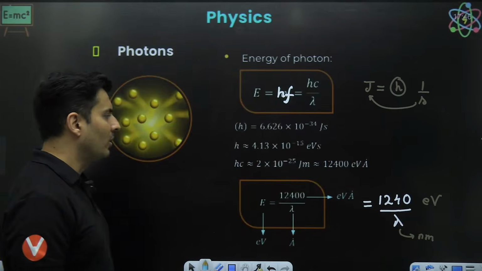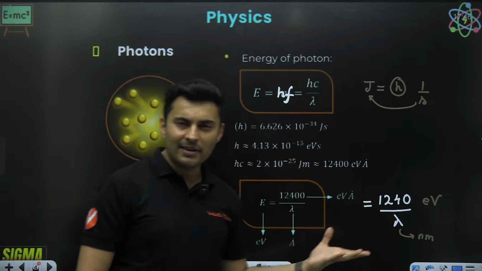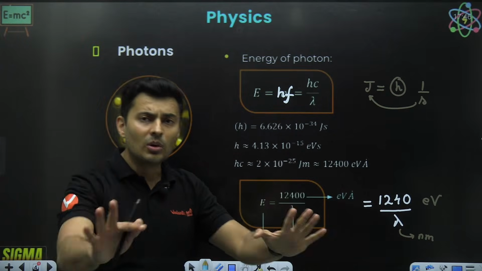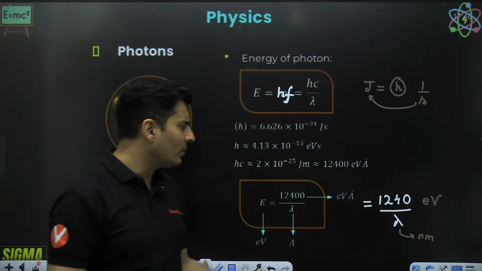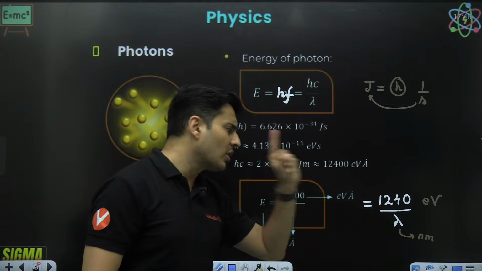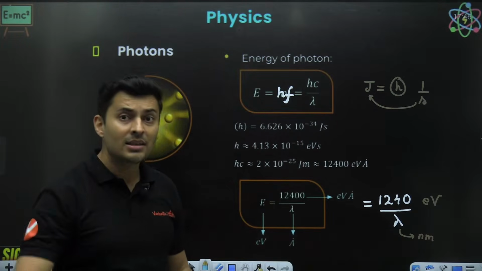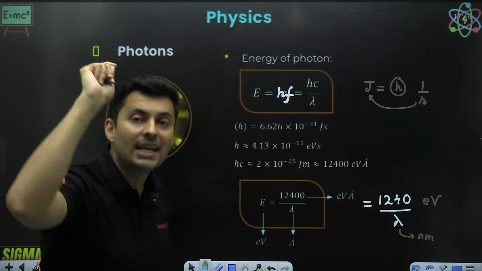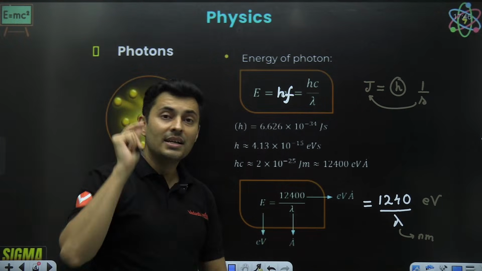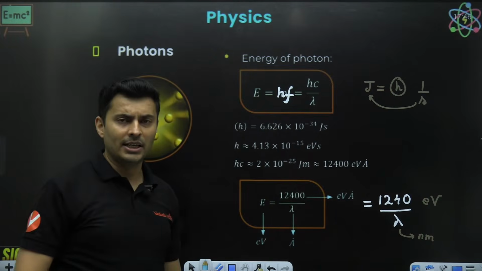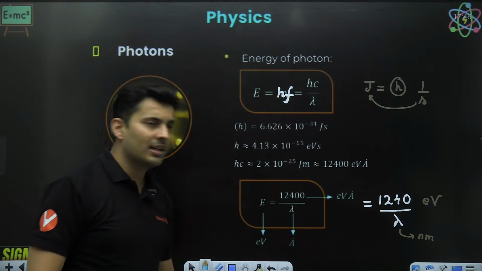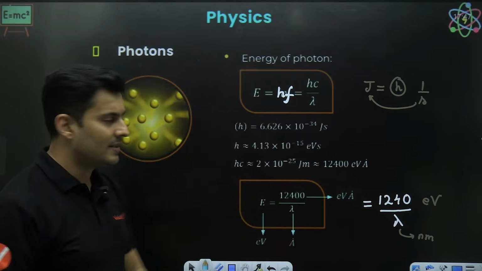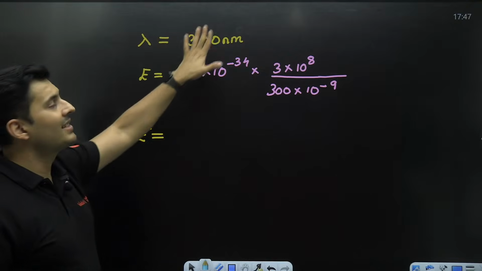So, my dear warriors, whenever you have wavelength given and you do not like the energy in joules, rather electron volt, we will use a simple trick based formula. Remember these numbers: 1240 by lambda if lambda is in nanometers. But if it is in angstrom, what is an angstrom? 10 to the power negative 10 meters. Nano is 10 to the power negative 9 meters. So if it is angstrom, add one extra zero on the top. If it is nanometers, just keep a single zero. As you can see in this question, it is in nanometers.